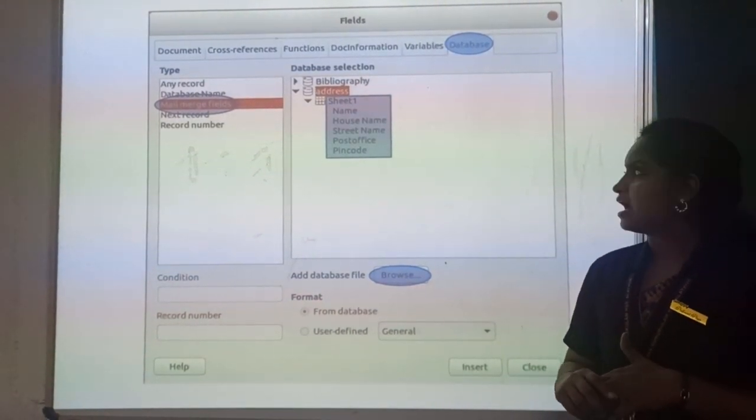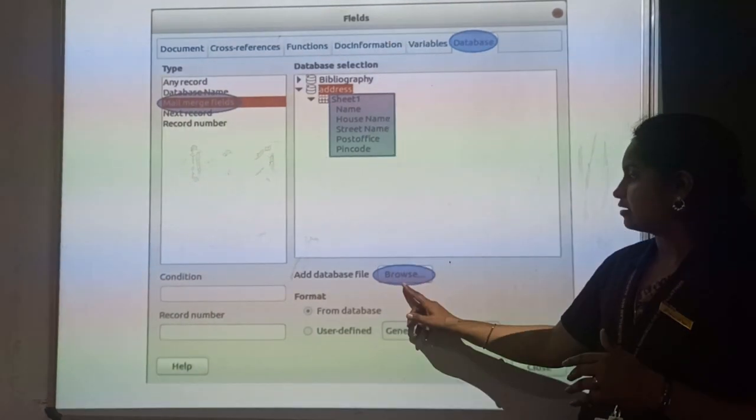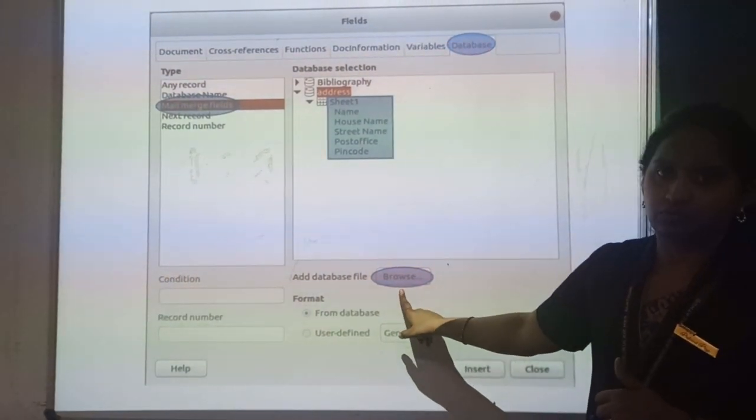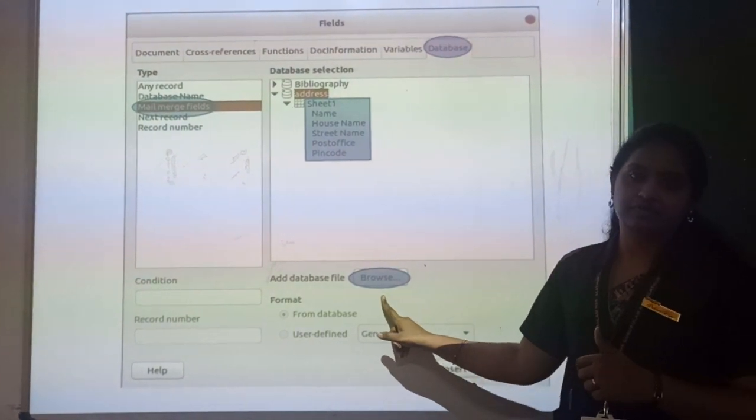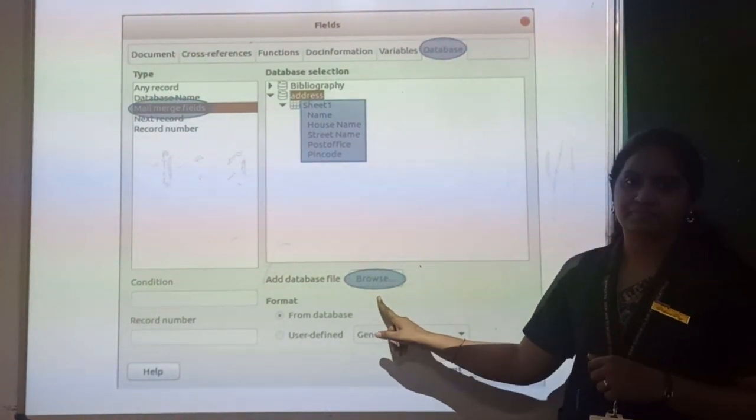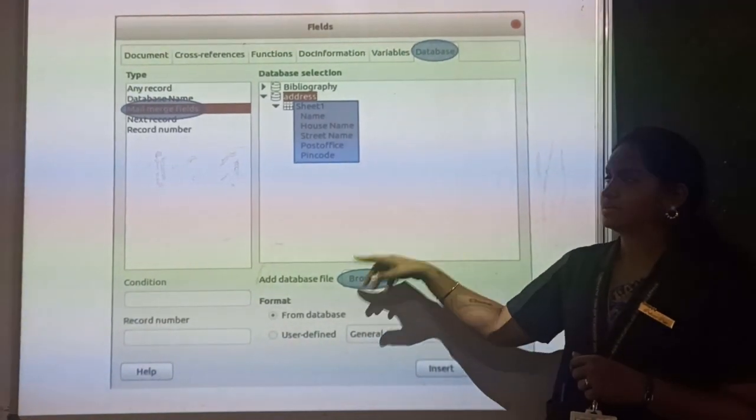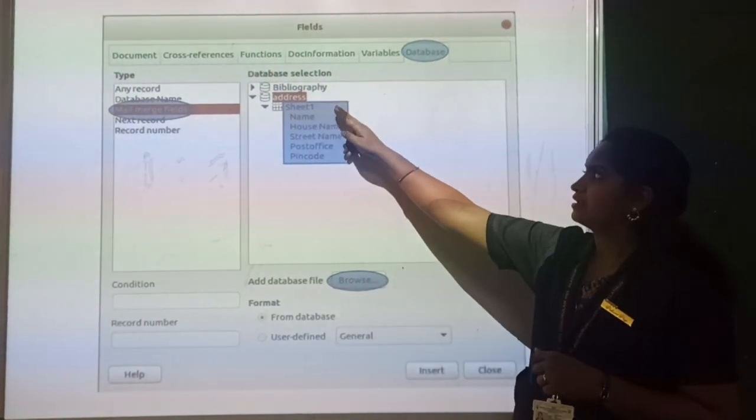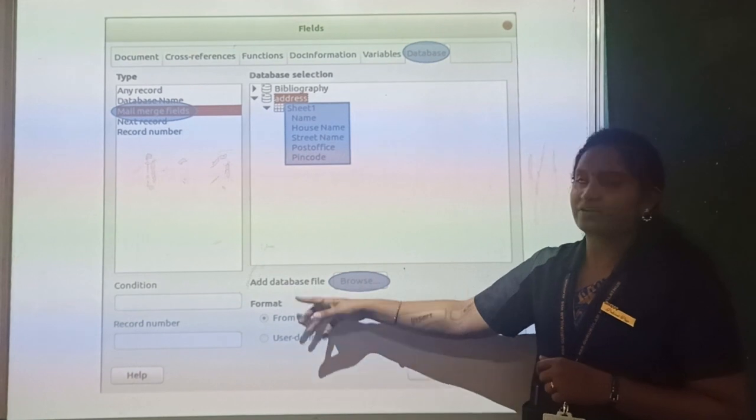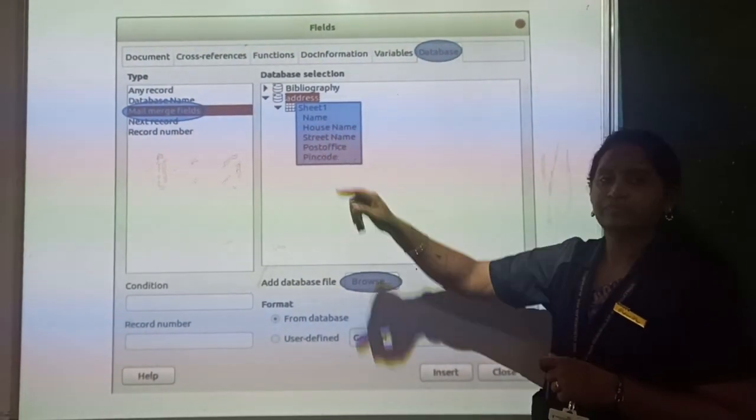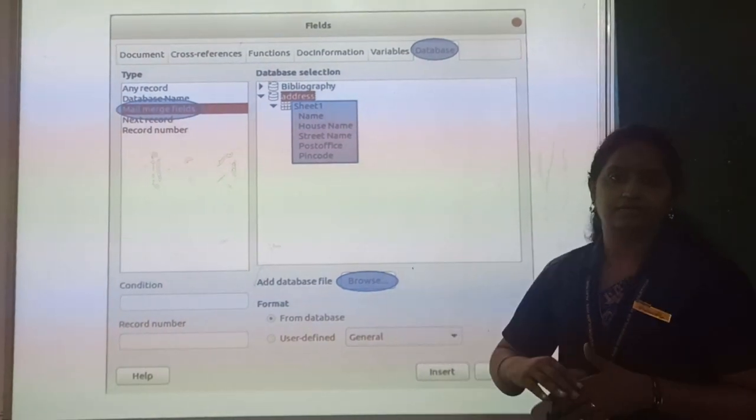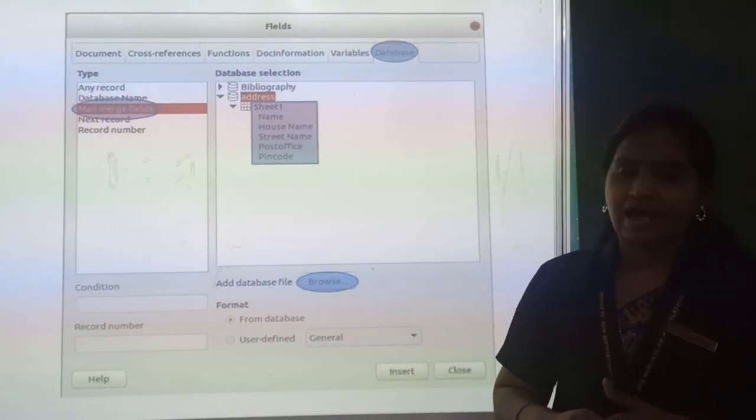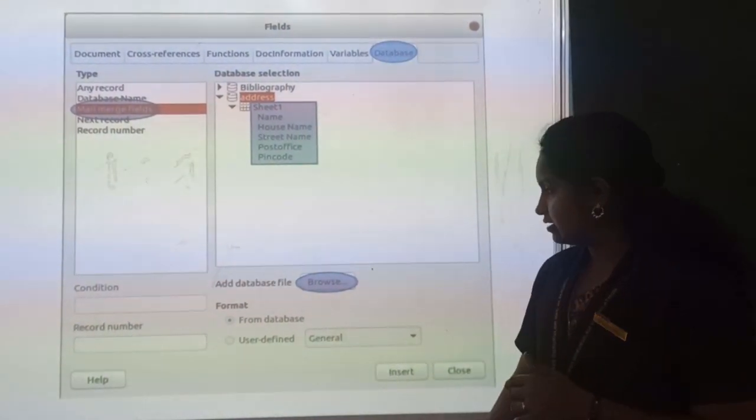Clear, students? After clicking that, you can click on the browse window to add your address and name which is saved in a particular file. So just click on that, you can select the option address, and here it will be saved. After that, click on this section, you will get the contents whatever you have saved in a particular file. And you can drag the contents to the letter field.